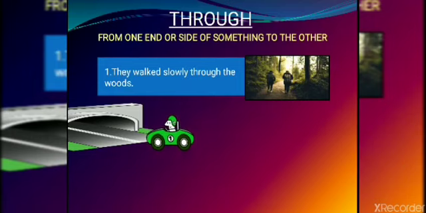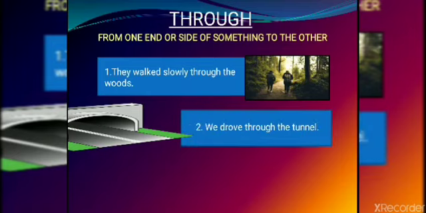Here the car is moving. It has moved, right? Where it has moved, you can see the tunnel over here. So how will you frame this sentence? We drove through the tunnel. That means we have gone from it, we have passed from it. Whenever there is a sense of covering and we are passing from one end to the other end and it is covered, we will use the preposition through.